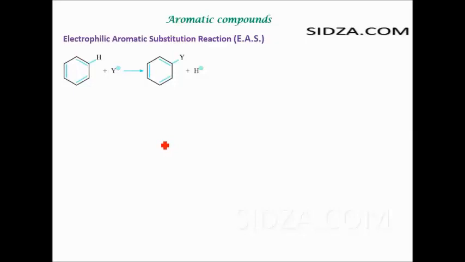We know that aromatic compounds do not undergo addition reactions, they follow substitution reactions, right? In an alkene we know that there is a double bond, and the most common reaction for an alkene is that it undergoes addition reactions, right? We know there is a sigma bond and a pi bond, and the pi bond can easily break down, and what you get is the addition compound, right? So if an electrophile attacks one carbon, the nucleophile attacks the second carbon. So this is the most common reaction for the alkenes.